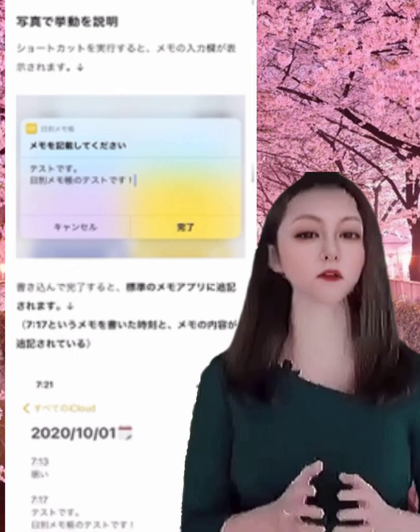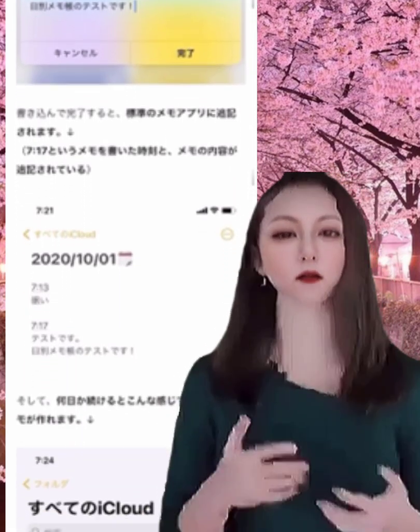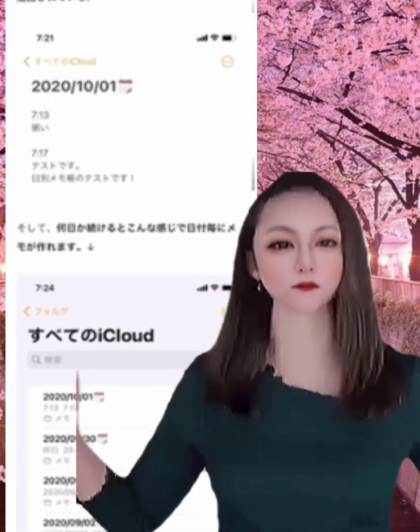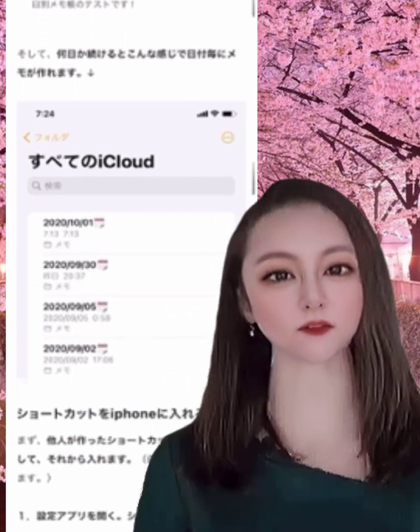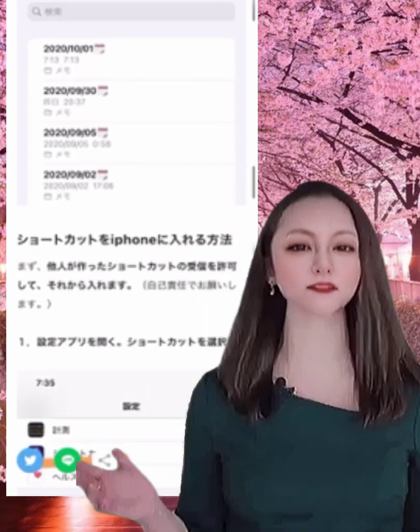Moreover, there is no need to move to the Memo app. The point is that you can keep an eye on articles on the internet and put them together in one memo. If you set this shortcut to back tap, copy the article you want to keep by specifying the range, and with the shortcut, you can save to the memo continuously. It's really easy to use.